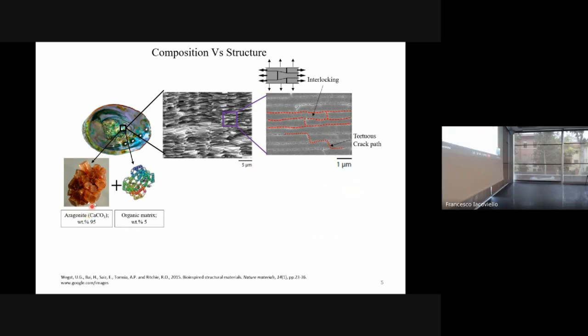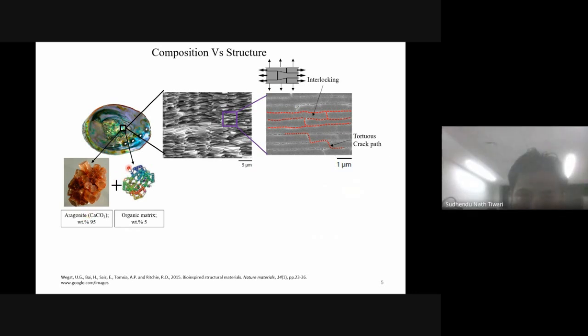These two are arranged in such a nice way. At a macro scale it looks like a brick mortar structure, as we see in a wall of a house. But at a micro scale, these platelets have a dovetail kind of feature.